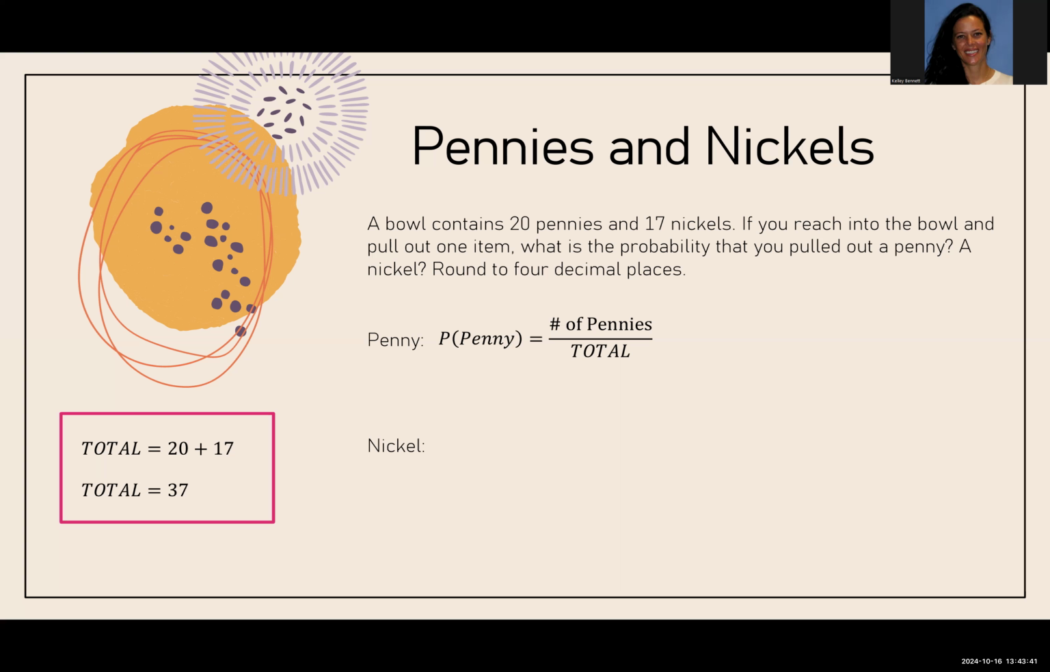So now that we have our total, we can set up our fraction. The number of pennies is 20, and our total is 37. So this fraction is going to be 20 over 37. And here we're rounding to 4 decimal places. We get 0.5405. The nickel is very similar. It's going to be the number of nickels divided by the total. So that's 17 over 37. We're going to get 0.4595.